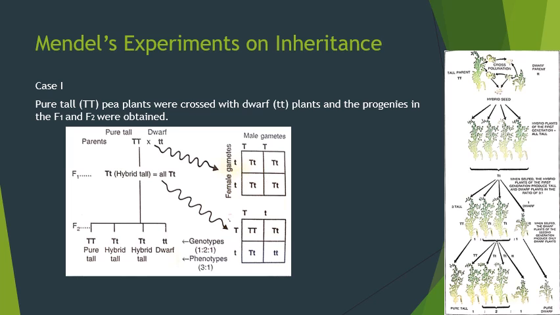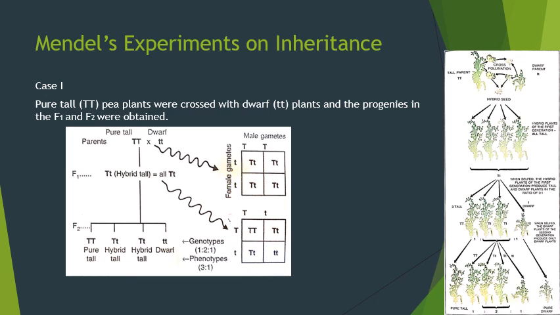Here, why is it tall? Because there is a capital letter T. So that denotes the dominance. Now let's find out F2 generation by selfing the parent. When we cross the gametes, we get capital T small t and capital T small t, capital T and small t. If we see this in this chart, those are the offspring.